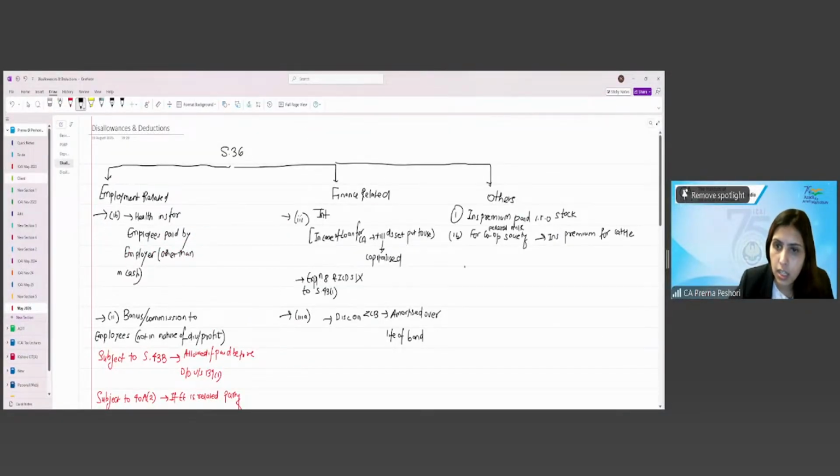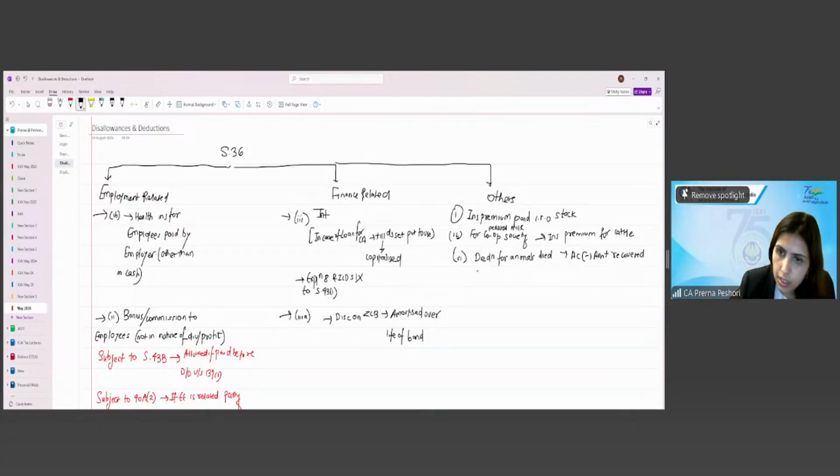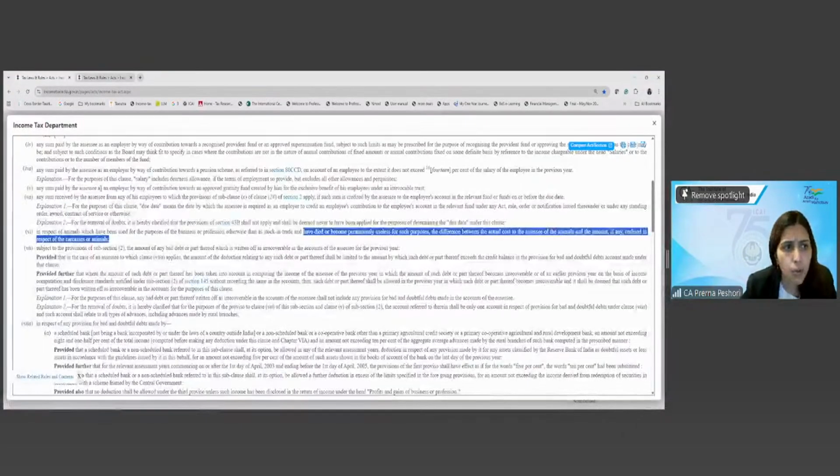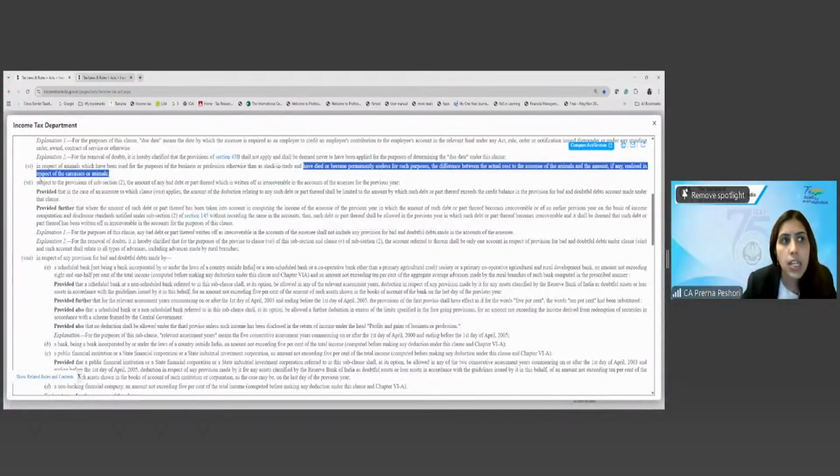36(1)(xvi): deduction for animals died, which is the actual cost minus amount recovered, other than those treated as stock. Right? This is self-explanatory. I'm not getting into further details of this.